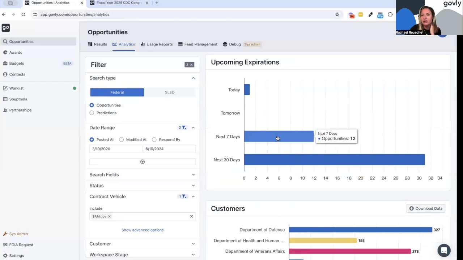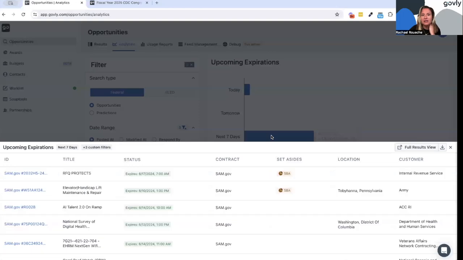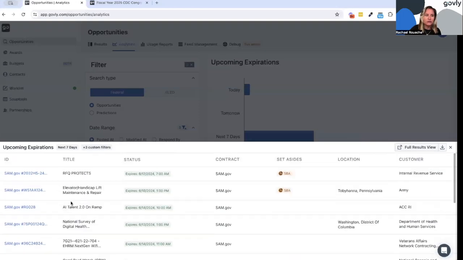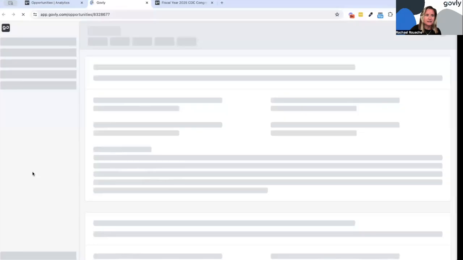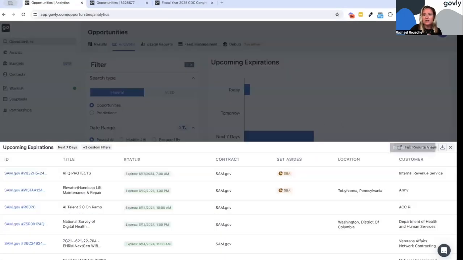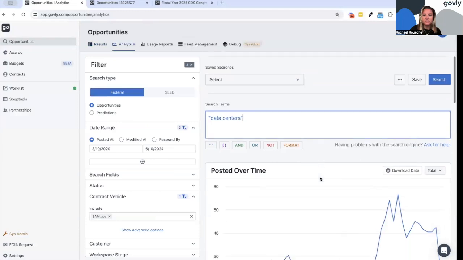So if I'm curious to know what are those 12 opportunities for data centers that are set to expire in the next 7 days, if I click on that bar, I'll actually get a handy table view of all of those solicitations, and then I can click into them from here to get even more information. So this interaction lets you go levels and levels deeper each time.